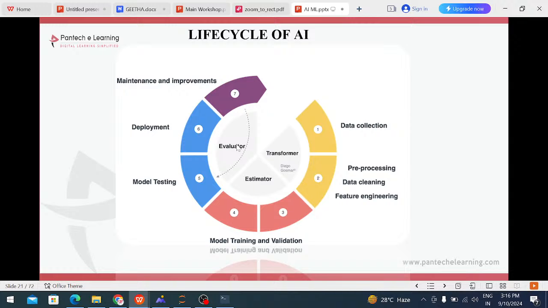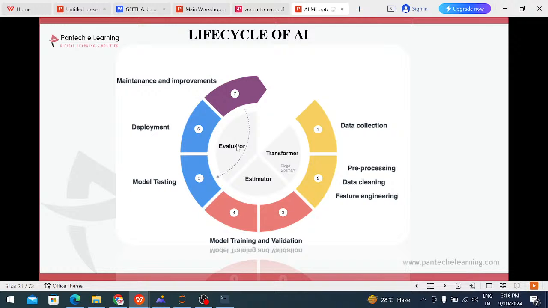First, we are collecting the data. The first step is data collection. After that, data pre-processing. Data pre-processing means we are cleaning the data, removing any unwanted data like null values. After that, evaluation of the features.